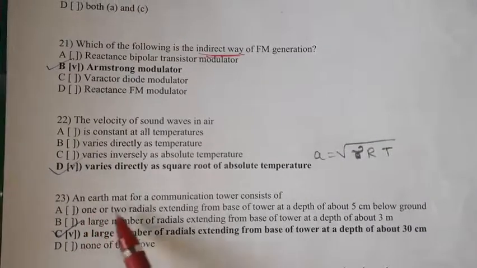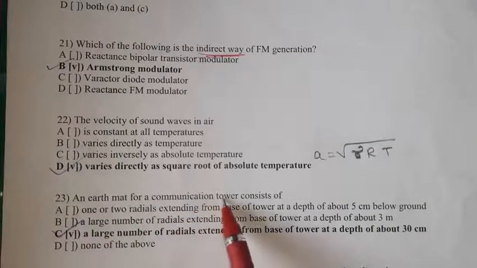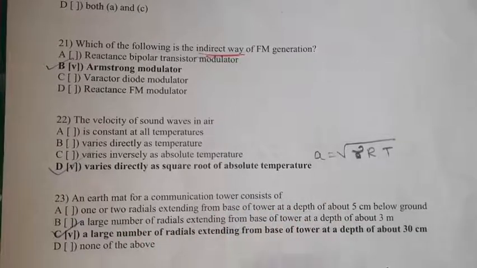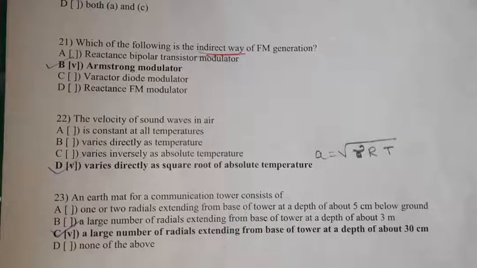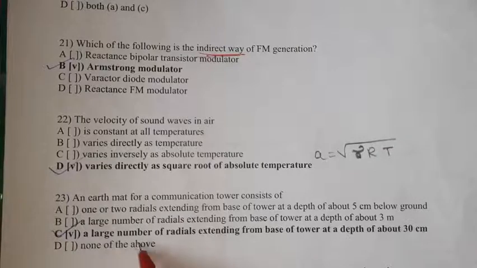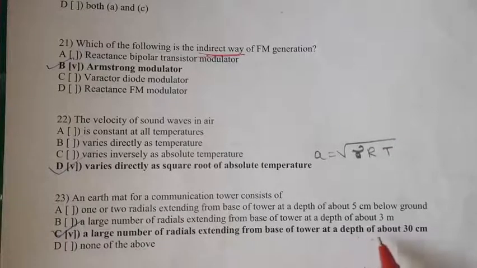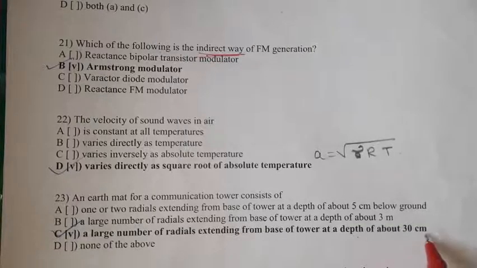23. An earth mat for a communication tower consists of, four different options are given. An earth mat for a communication tower consists of a large number of radials extending from the base of the tower at a depth of about 30 centimeter.